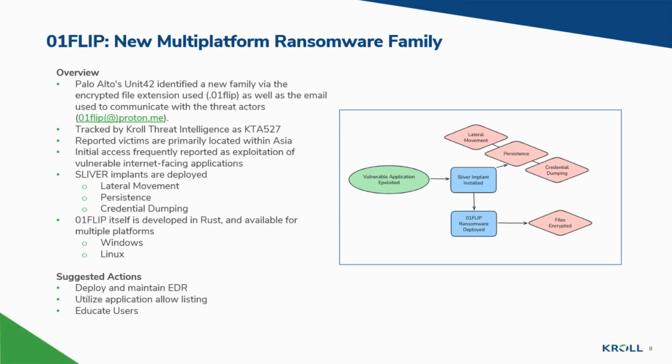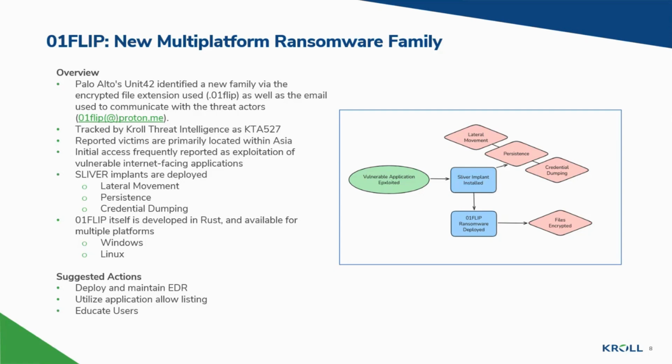Palo Alto's Unit 42 has reported on a newly discovered ransomware family that they are titling OneFlip, with a zero-padded one, which is tracked internally at Kroll as KTA527. This group was discovered during the investigation of a suspicious Windows binary and is named for the file extension applied to encrypted files, .oneflip, as well as the email address for contact within the ransom note, oneflip@proton.me. Reported victims at this time are primarily based within Eastern and Southeastern Asia.